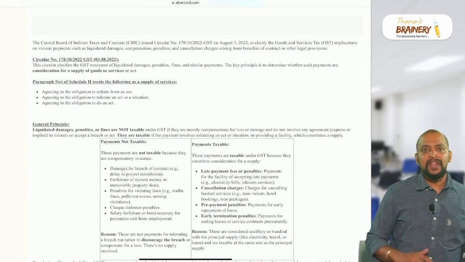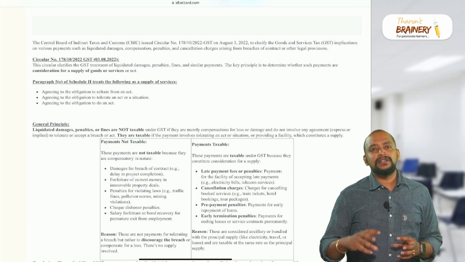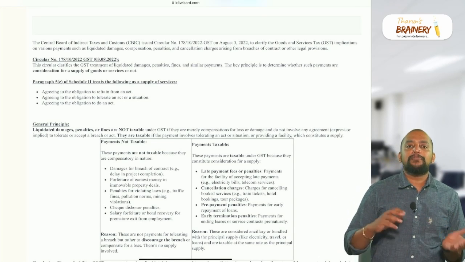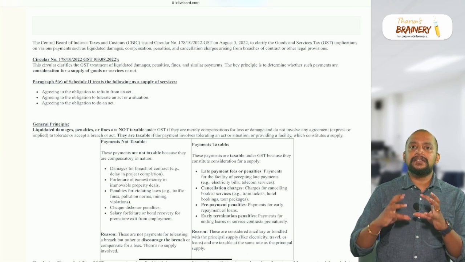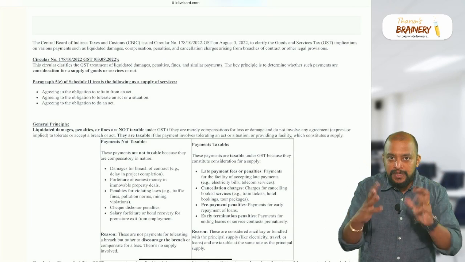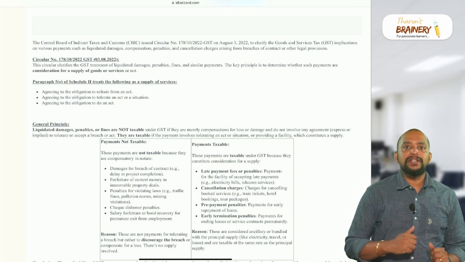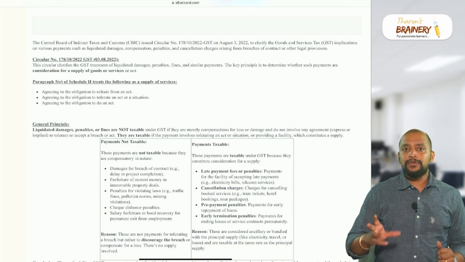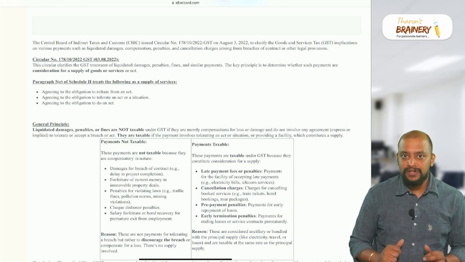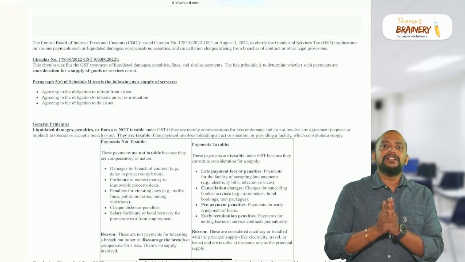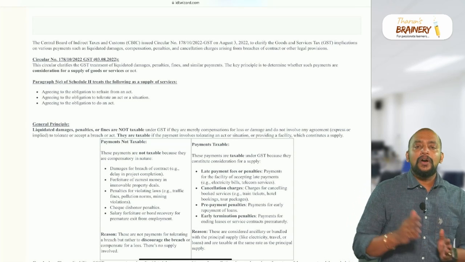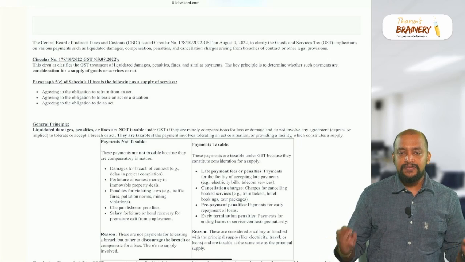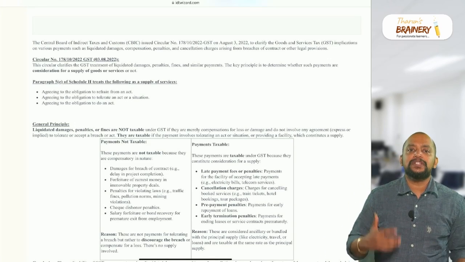Liquidated damages is a concept many students do not understand, or they apply it wrongly, so this is an effort to simplify it. We have this concept at intermediate level as well as final level, in the supply chapter and the exemptions chapter. First of all, is liquidated damages taxable, is it a supply, or is it exempted? What is the treatment? First of all, what do liquidated damages mean?